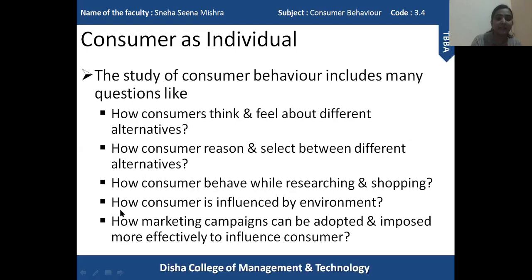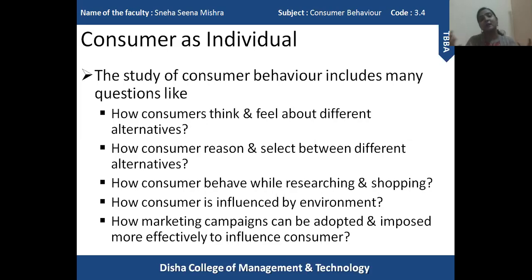After understanding these 4 questions, it is time for the organization to create marketing campaigns that keep in mind the previous 4 questions: how consumers behave, how consumers select a product, how they choose a product from various alternatives. They need to adopt a campaign which has maximum influence on the consumer. Because as a consumer, we come into contact with different products through promotions, through advertisement, through endorsement of celebrities.